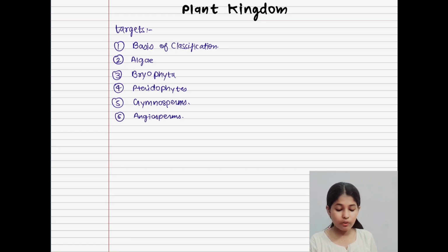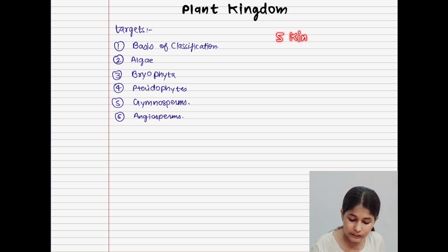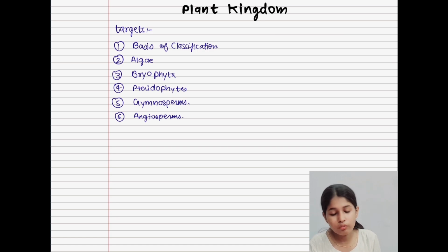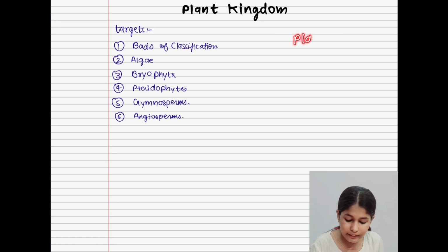Before starting our first target, the basis of classification, let's understand one more important thing. As we have already understood, in the five kingdom classification, one of the kingdoms is Plantae, that is plant kingdom.